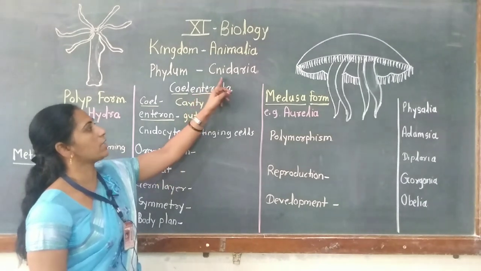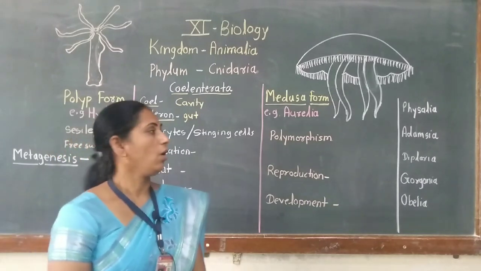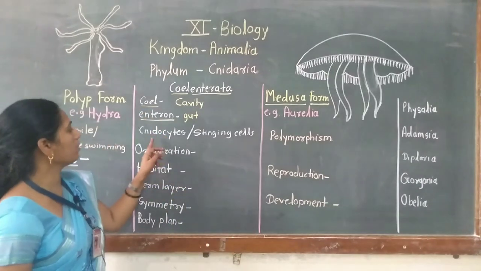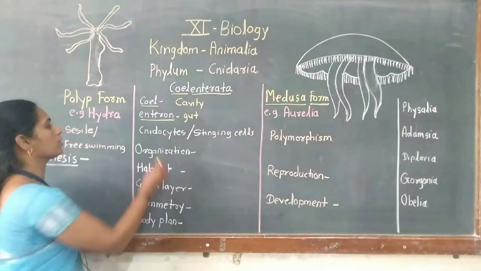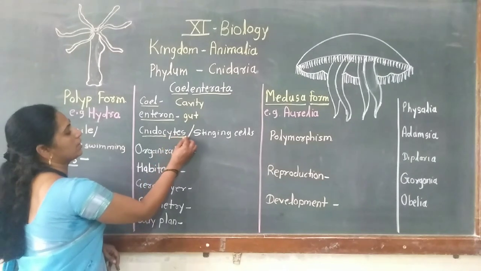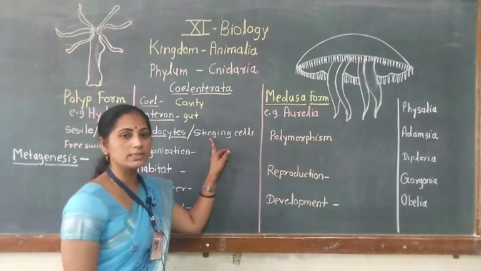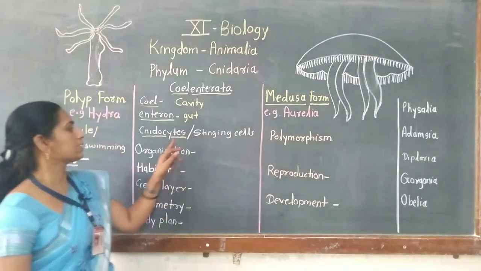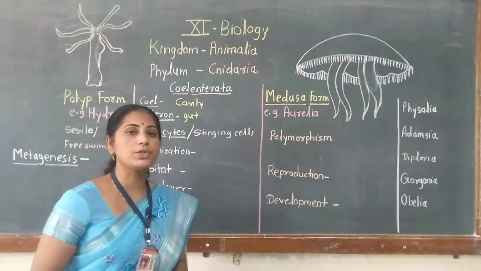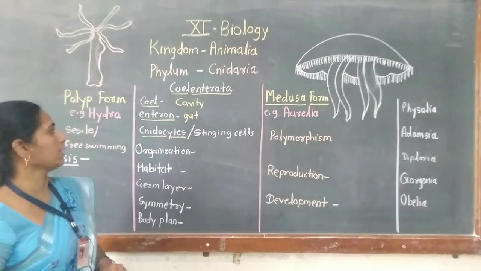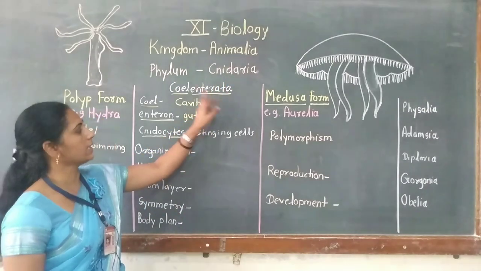This phylum is also named Cnidaria. What is the meaning of Cnidaria? Cnidaria means the presence of a special type of cells, that is cnidocytes. Cnidocytes are present in this phylum, therefore the name is Cnidaria. These cells are also called stinging cells or nematocysts. These cells help in offense and defense as well as capturing food. Therefore the name of the phylum is Cnidaria, or previously phylum Coelenterata.